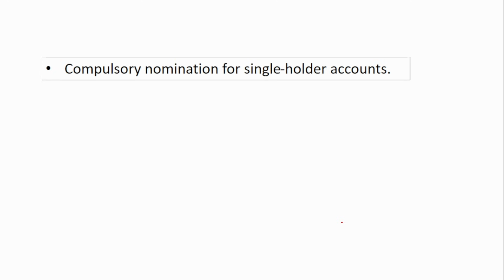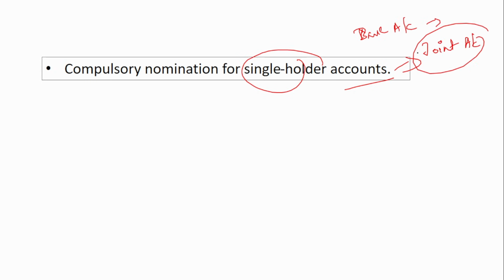So if you see, certain changes that have been brought under this nomination framework is a compulsory nomination for single holder accounts. So what does this mean? It means that just like a bank account, there is something called a joint account, right? So what does a joint account mean? More than 1 or 2 persons can together open an account. Similarly, for a mutual fund folio or a demat account also, more than 1 or 2 persons can jointly come and open an account. So what they have said here is compulsory nomination for a single holder account.